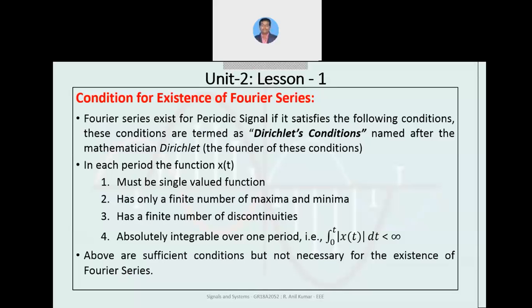The last one is that it must be absolutely integrable over one period, that is over 0 to T, and the value of this integral must be finite. These conditions are sufficient but not necessary for the existence of a Fourier series.